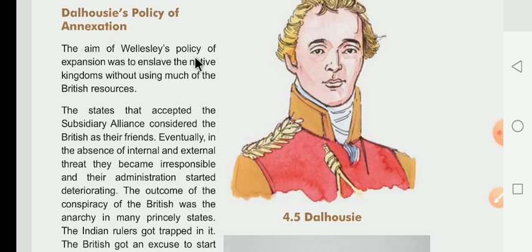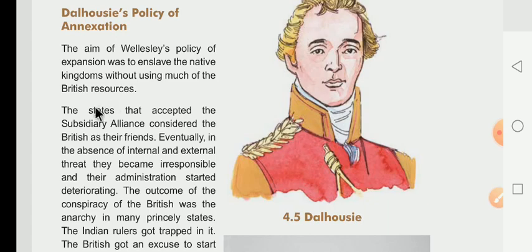Here we know very well that the aim of Wellesley's policy of expansion was to enslave the native kingdoms. What did they have to do? They had to enslave, it means gulam banana, the native kingdoms, without using so much of the British resources. They were not using many British resources, and they had to enslave the native kingdoms. This is the policy of Wellesley.